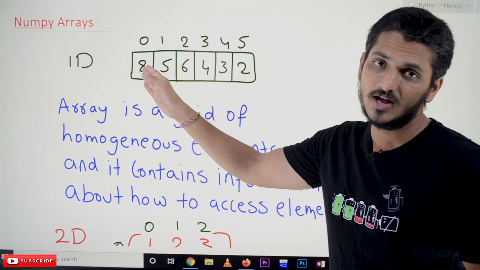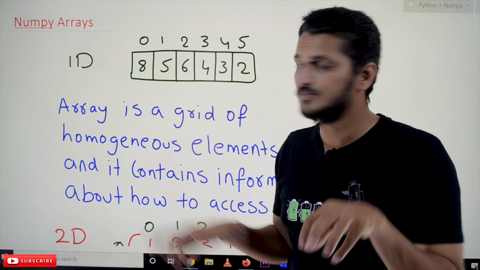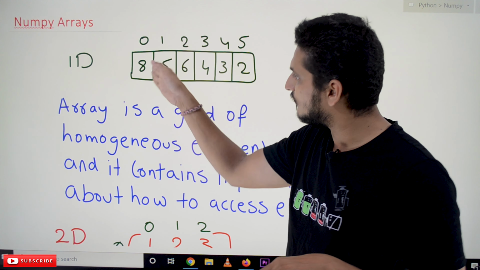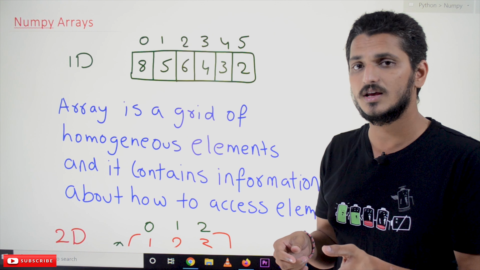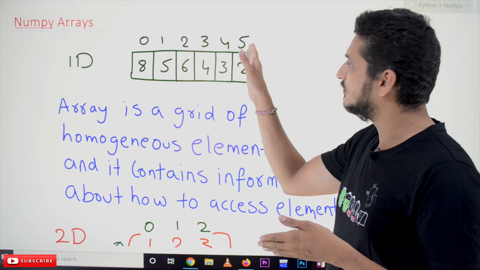Homogeneous elements, and this array contains information about how to access and how to modify elements. We can use that information to access and modify the elements, and arrays are given indexing to access the elements. The index starts from the 0th position. The first element is at index 0, the second element is at index 1. So the index goes 0, 1, 2, 3, 4, 5. Total 6 elements are there. What is the last index? 5. Don't forget this point, it is also important. Index starts from 0. These arrays we call one-dimensional arrays.